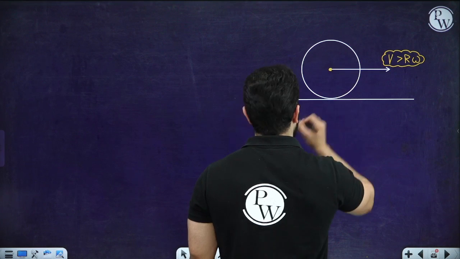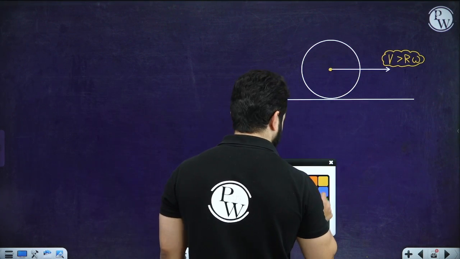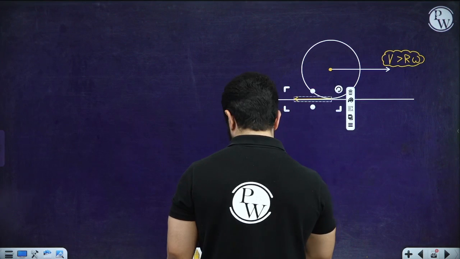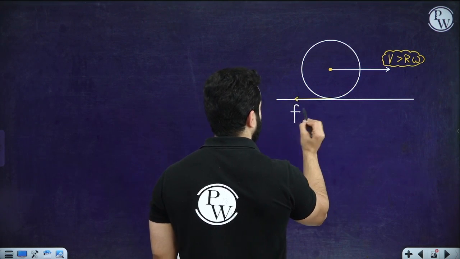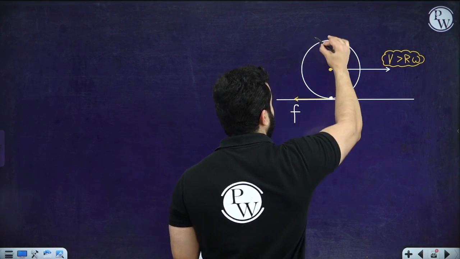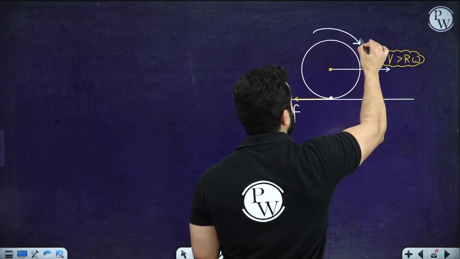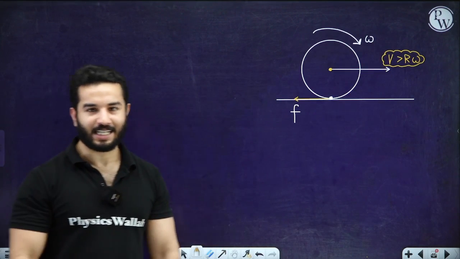Now what's going to happen? At this particular point, friction force will act in the backward direction. And this friction force will create a torque, and because of this torque, omega will get increased, right?